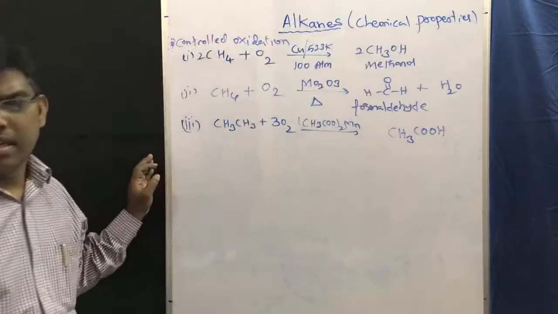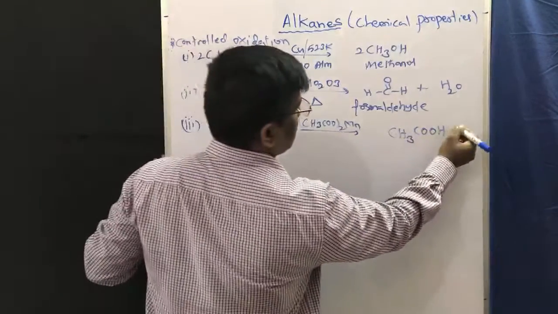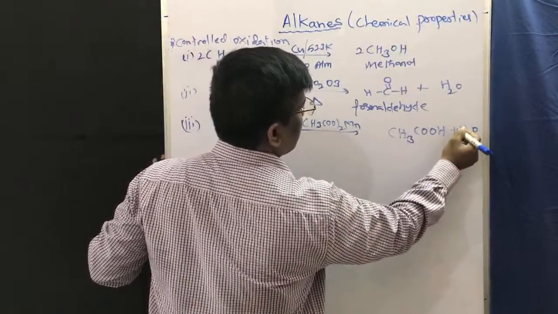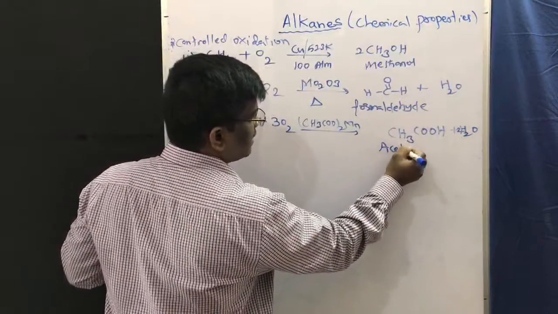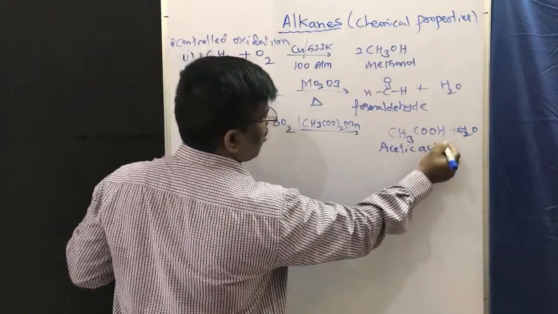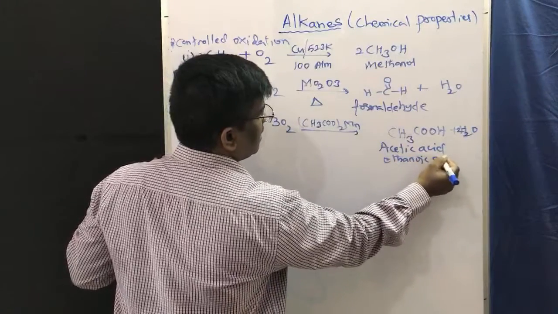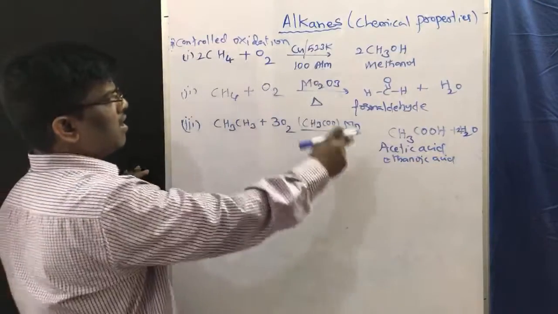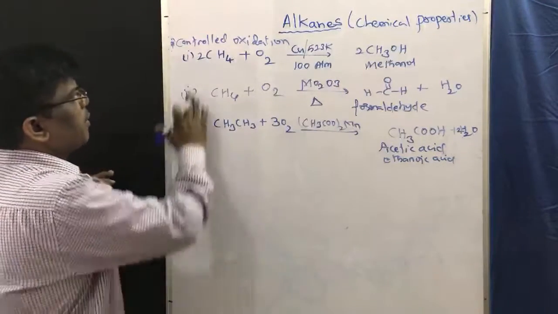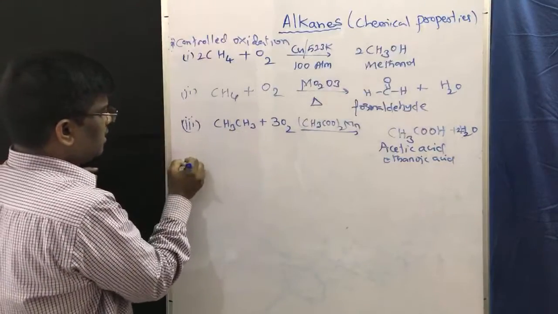Yes, ethanoic acid. What is the common name? Ethanoic acid or acetic acid. Yes, friends. So methanol, formaldehyde and acetic acid can be prepared from alkanes, methane and ethane.